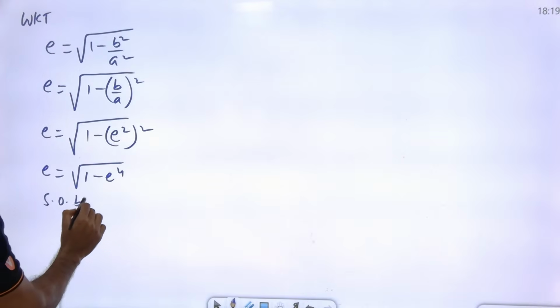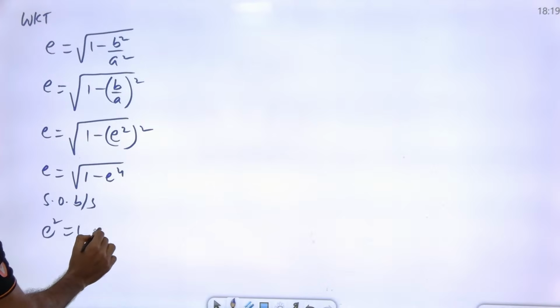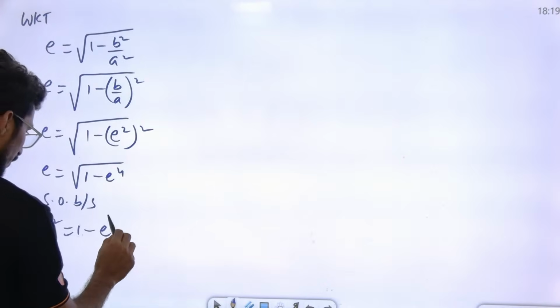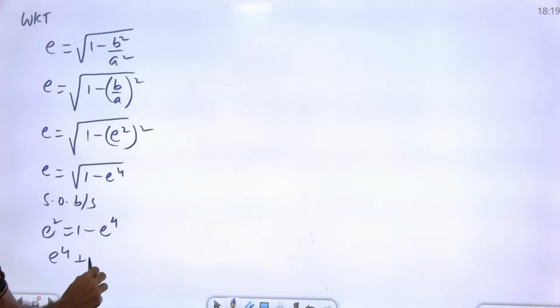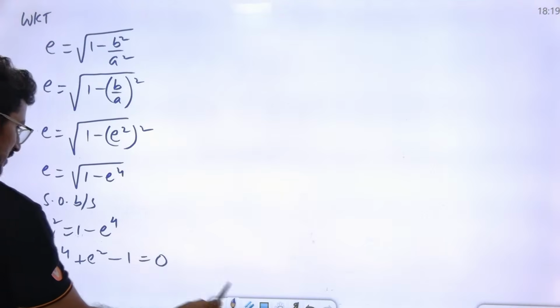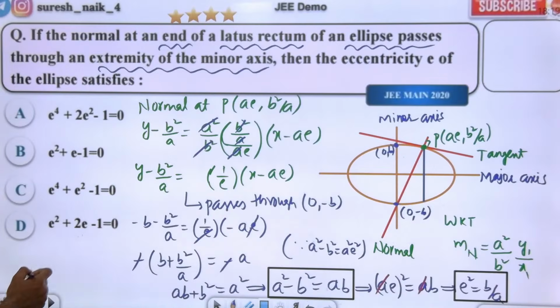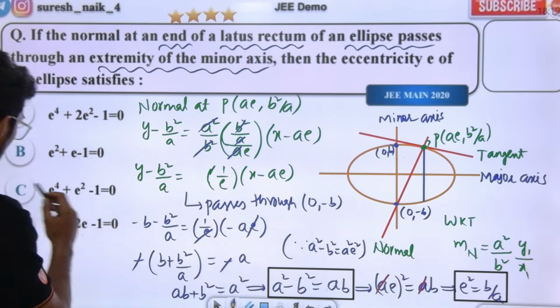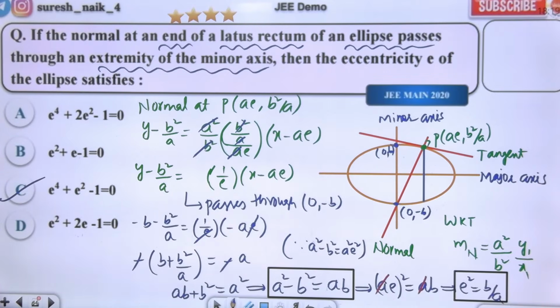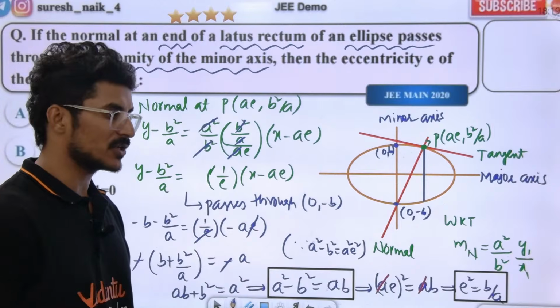Squaring on both sides. So E square is equal to 1 minus E to the power of 4. So E to the power of 4 plus E square minus 1 is equal to 0. This is the answer. Option C for Chintu is the right answer. E to the power of 4 plus E square minus 1 is equal to 0.